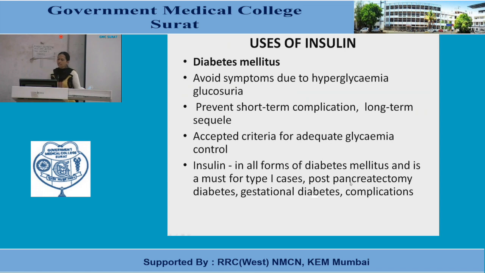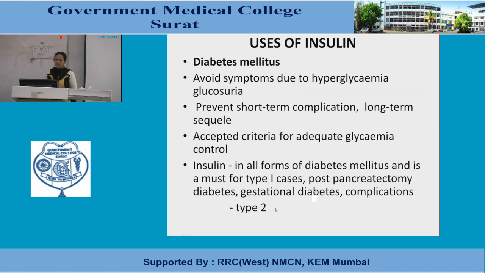So mainly immediate complications are two, that is non-ketotic hyperosmolar, or diabetic ketoacidosis. So in both situations also insulin is used. So you can see here in uses of insulin, you can mention like this.